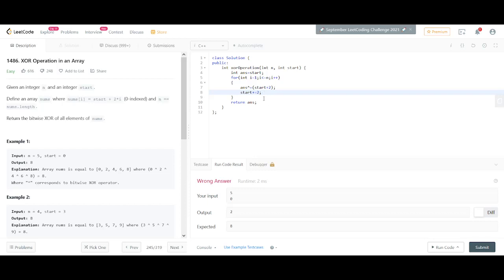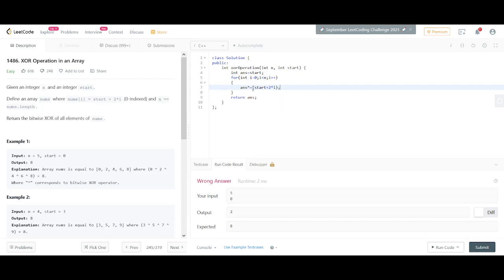Okay, so it's providing an error. Let me see what's happening. So start plus 2 cross i. Okay, so the first one, it shouldn't be, yeah, so I could just do 0, and then i less than n, and start plus 2 cross i, and this thing isn't required anymore. You could just do it simply like this.